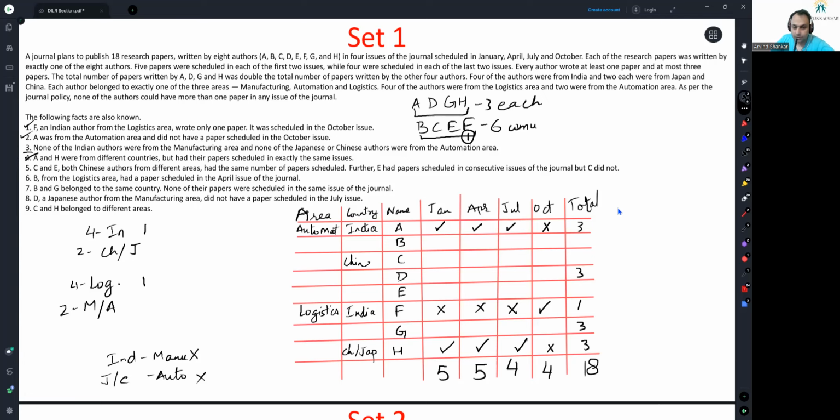Okay, China, China. If they are from different areas, we know Chinese don't come in automation. So Chinese will be either manufacturing or logistics, correspondingly, logistics or manufacturing. At this time, we also know Chinese only had 2 people. Both of them have been accounted for. So this last person H has to be from Japan.